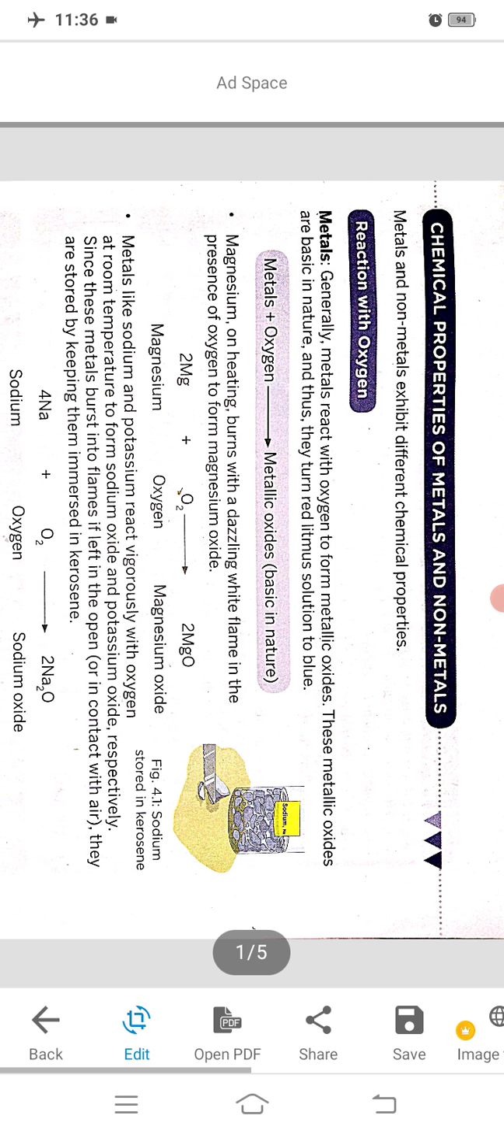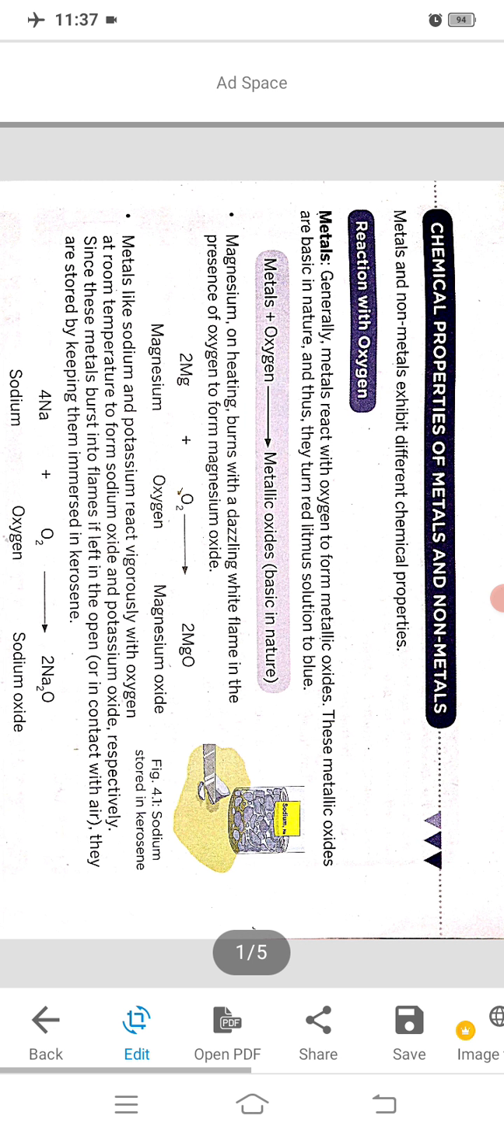Now I am going to discuss sodium and potassium metal. Actually, metals like sodium and potassium react vigorously with oxygen at room temperature and form sodium oxide and potassium oxide. In case of magnesium, to form magnesium oxide, we have to give heat. We have to burn the magnesium ribbon. But metals like sodium and potassium react vigorously with oxygen at room temperature.